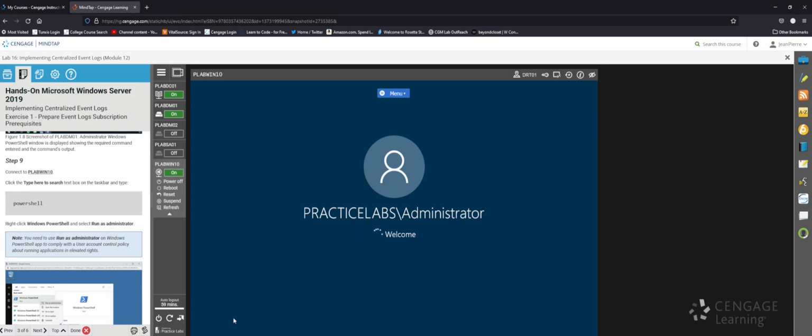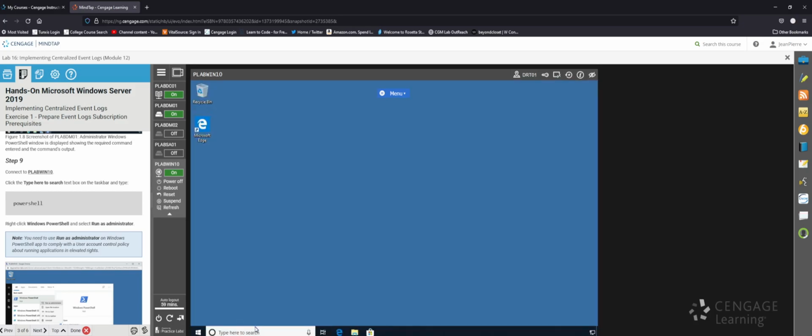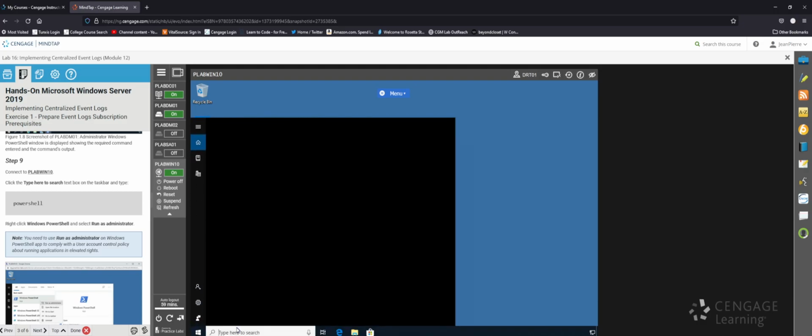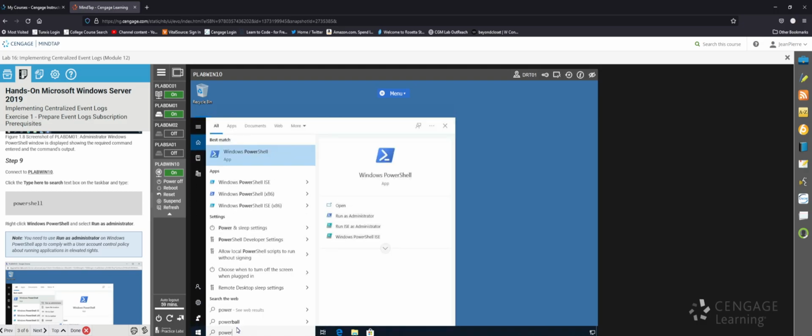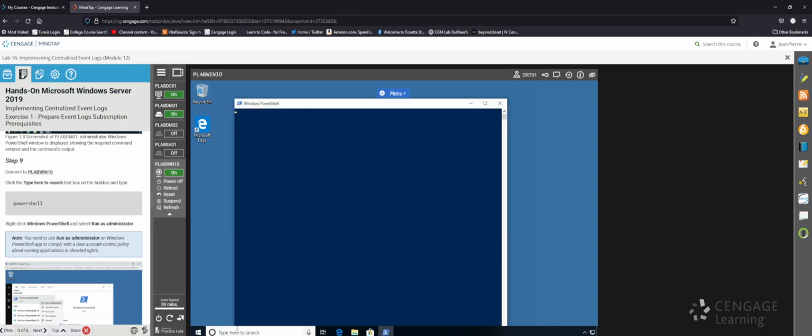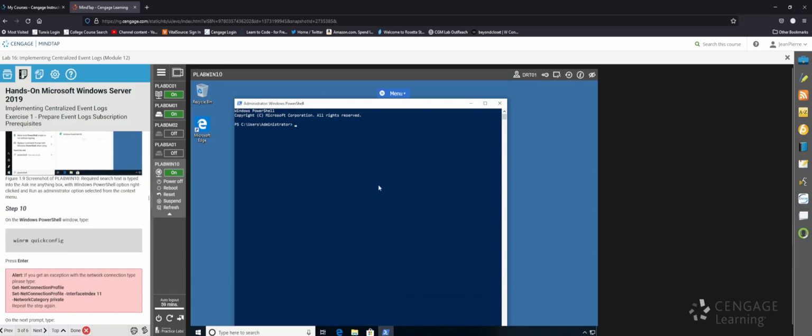Obviously, we can't do it through Server Manager because this is not a server. This is a user Windows machine, like the one I'm currently recording on, or the one you're probably working on. So we can't open up PowerShell from Windows Server Manager, obviously. I opened up PowerShell, and now what do they want us to do? Okay, they want us to type in winrm quickconfig. So we're basically typing in the same command on every machine we're on.